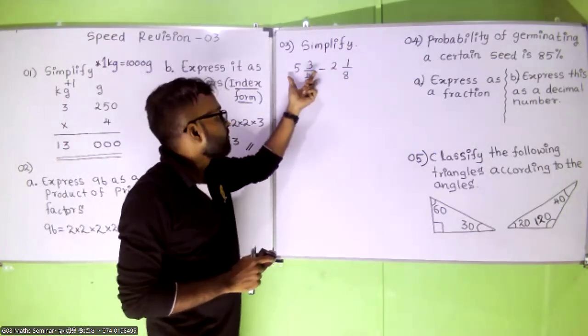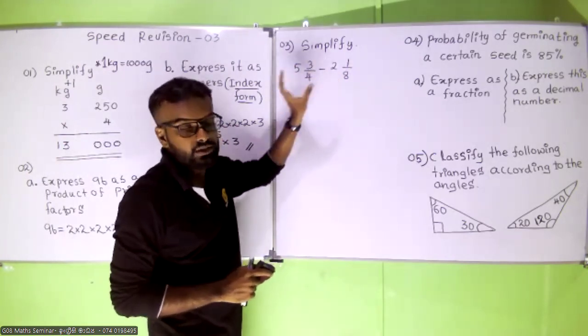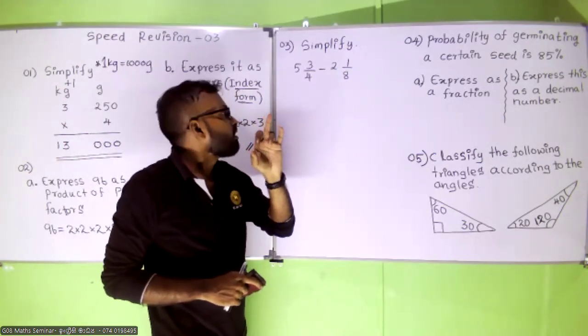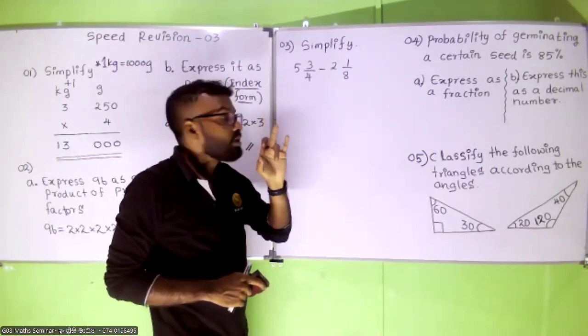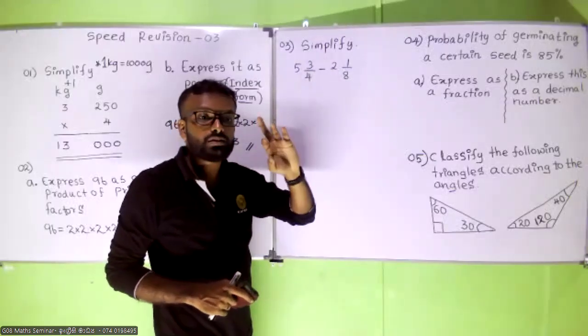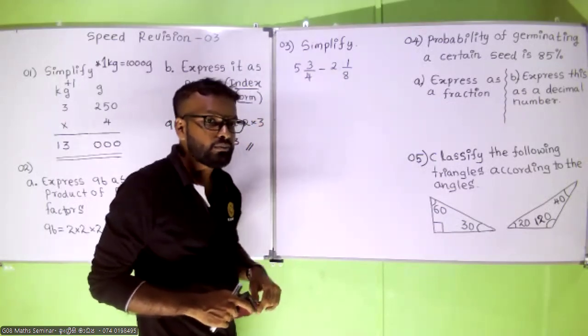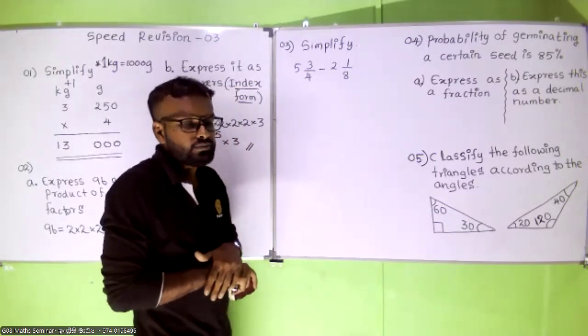Two fractions, or else two mixed numbers. What are the two parts in the mixed number? Two main parts. What are the two main parts?